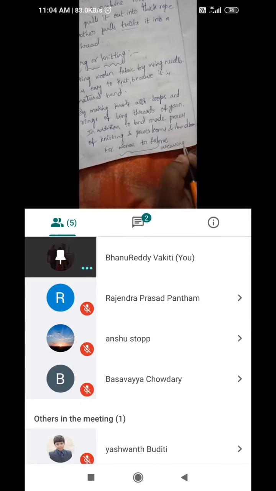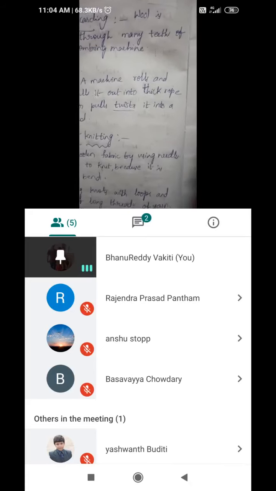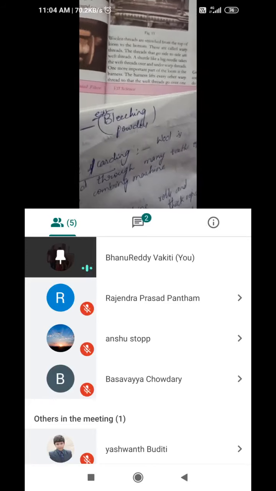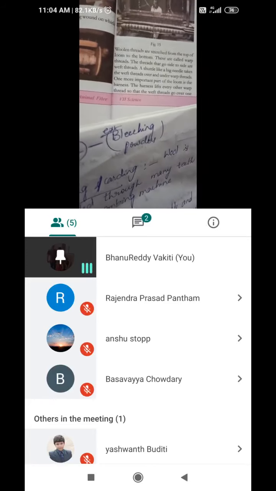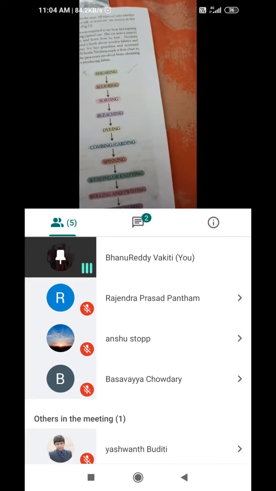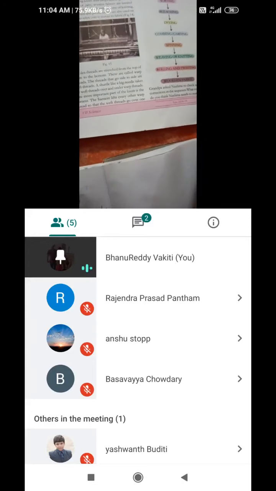So then we got a larger fabric of wool. Woolen threads are stretched from the top of the loom to the bottom, and these are called warp threads. So afterwards we finally got woolen fabric from this.